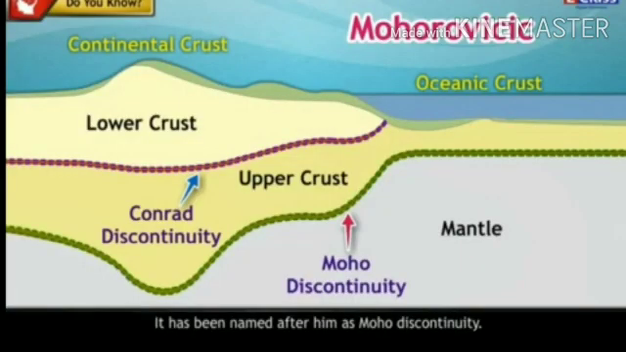Do you know? There is a discontinuity between the continental crust and oceanic crust. It was first deduced by a scientist called Conrad, and is named after him as Conrad discontinuity. There is discontinuity between crust and mantle too. This discontinuity was deduced by a scientist called Mohorovičić. It has been named after him as Moho discontinuity. There is discontinuity between mantle and core too. It has been named after Gutenberg, a scientist who discovered it.